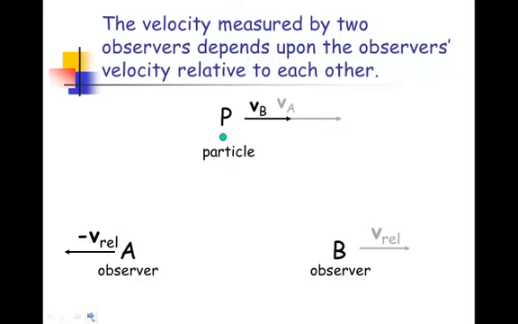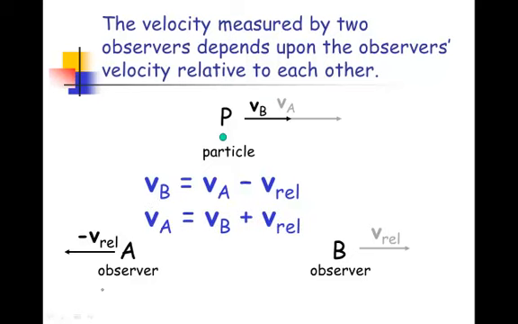So let's look at what observer B is seeing. If we focus on this equation, observer B sees the particle only going this fast.